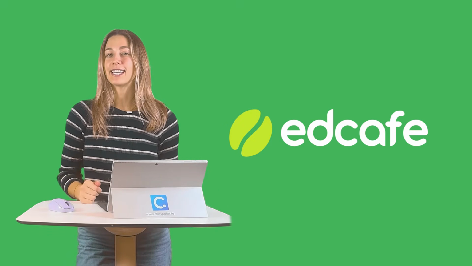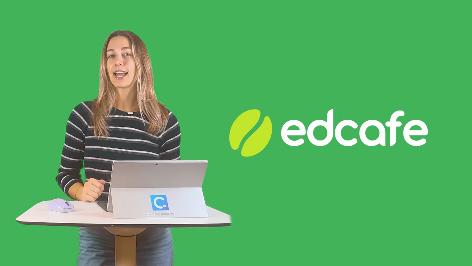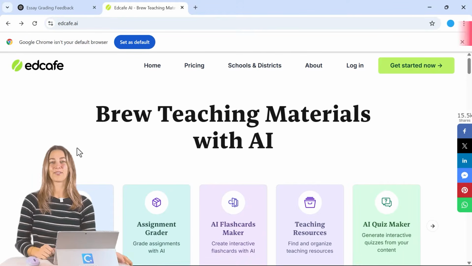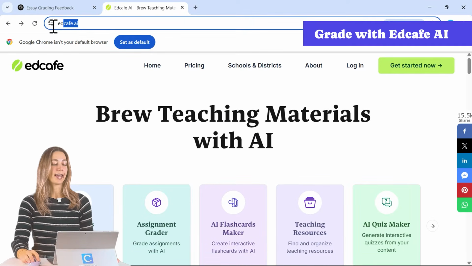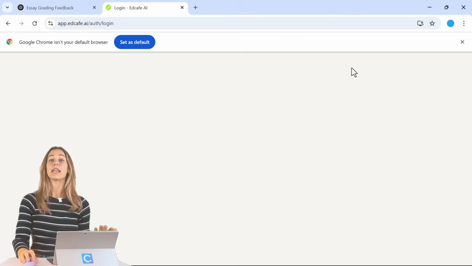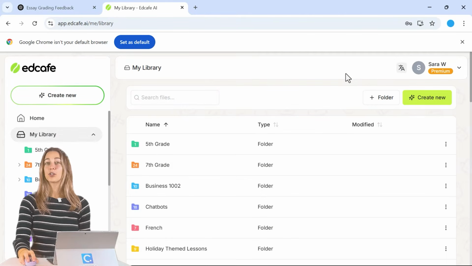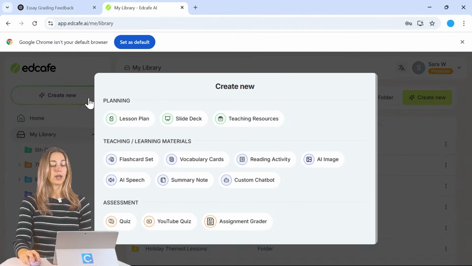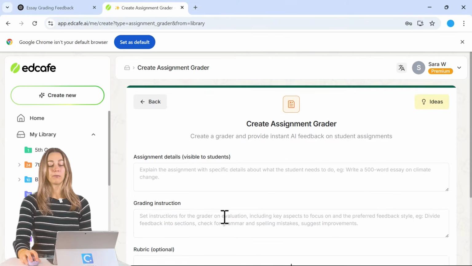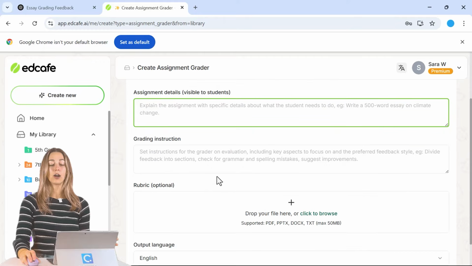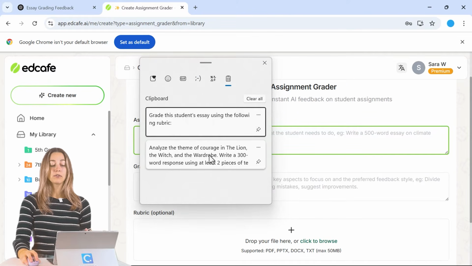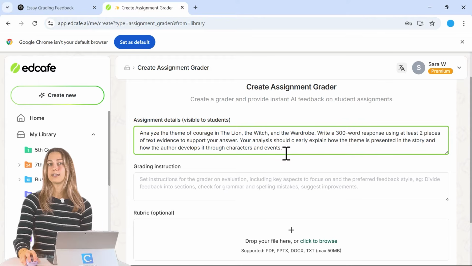Let me show you how easy it is to create your own AI grader inside of Edcafe AI. To get started, we can go to edcafe.ai, click on Login, and you can create your account. Then to create our assignment grader, we can click on Create New, then Assignment Grader. From here, the first step is to add in our assignment details. These are visible to students, so just think of these as the instructions.